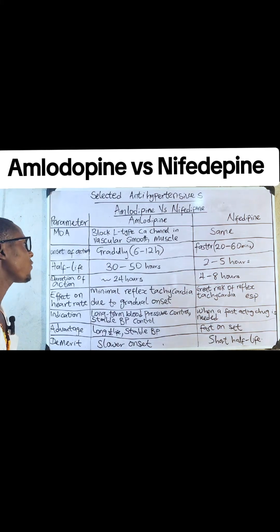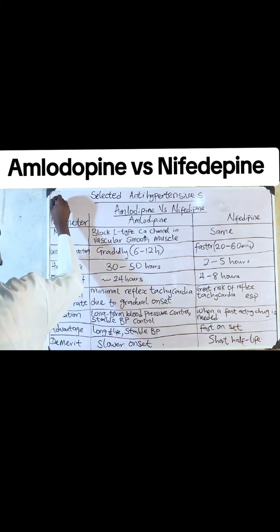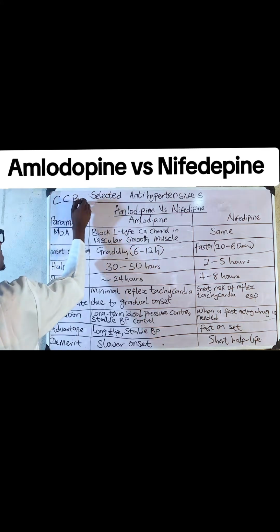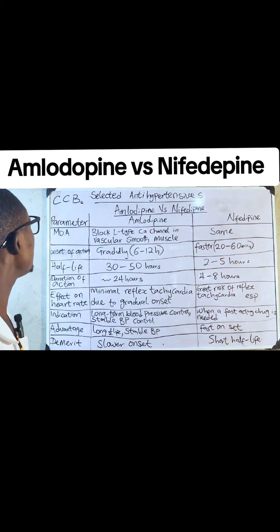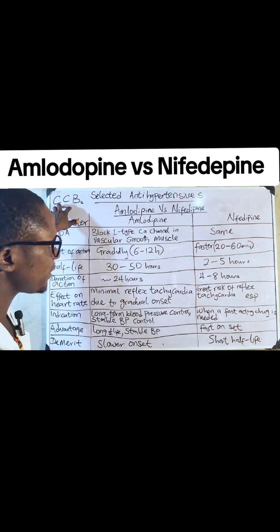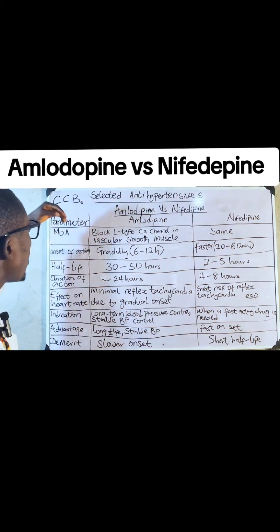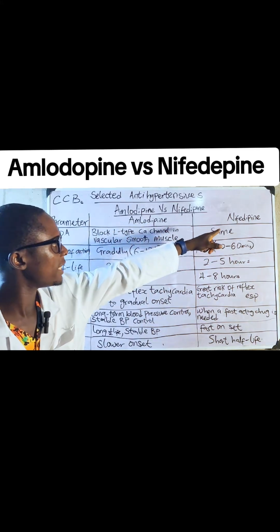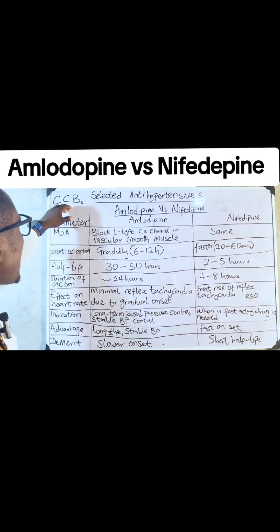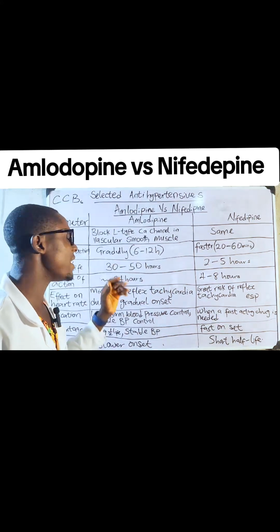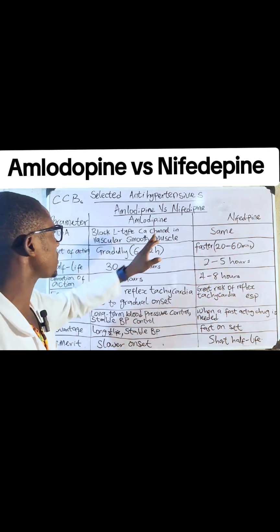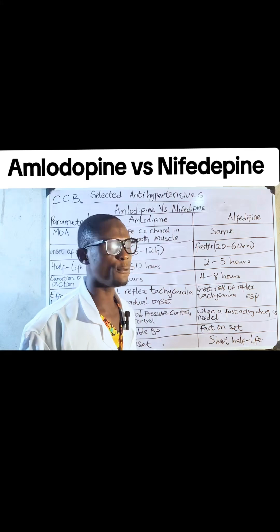First thing first, by way of classification, they are classified under the antihypertensives called the calcium channel blockers, also known as CCBs. And under this classification, I'm talking about amlodipine and nifedipine, they are called dihydropyridine calcium channel blockers. They are very, very potent. We're talking about amlodipine and nifedipine.